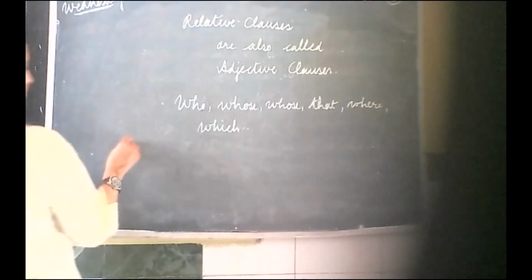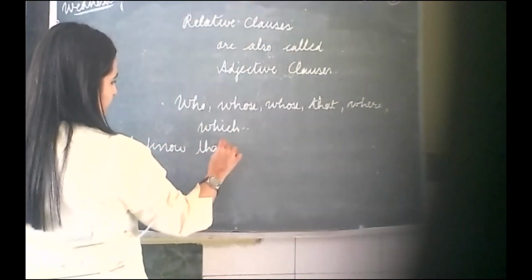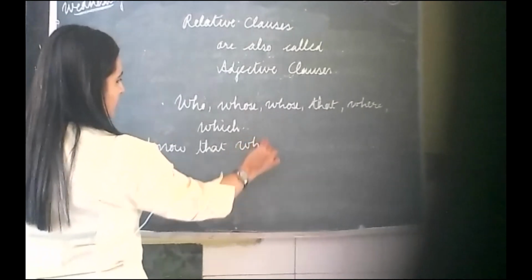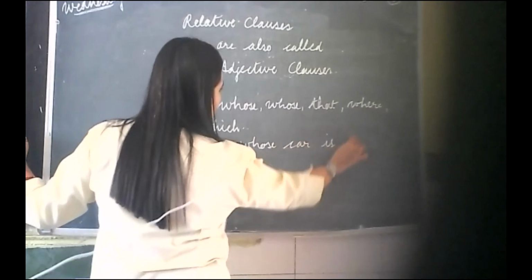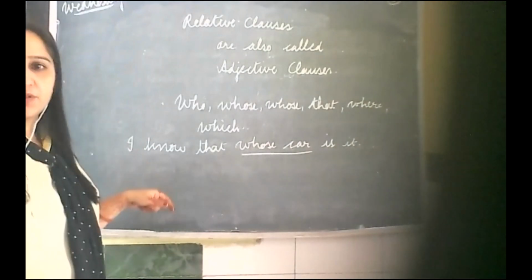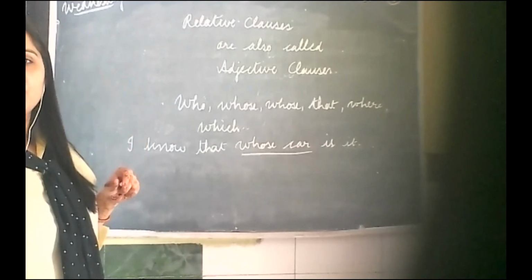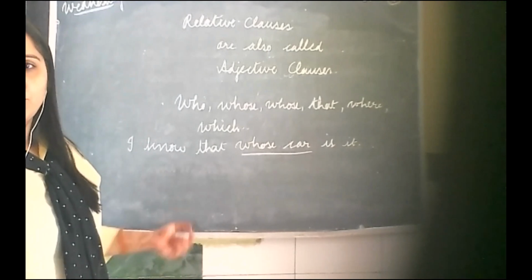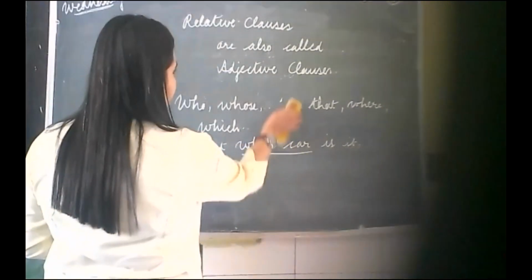Whose car is it? Again, it is showing the relation with the car. Clear? So this is a relative clause. I know which way he will go. Ram knows which way he will go. Again, it is telling you the relation, which way. Okay? So these are relative or adjective clauses.